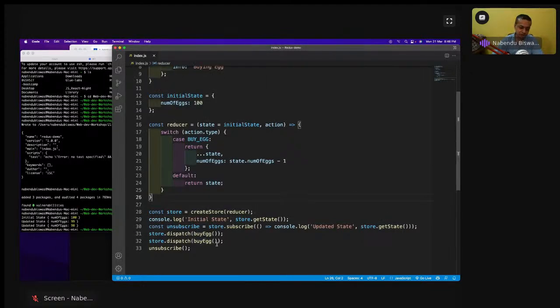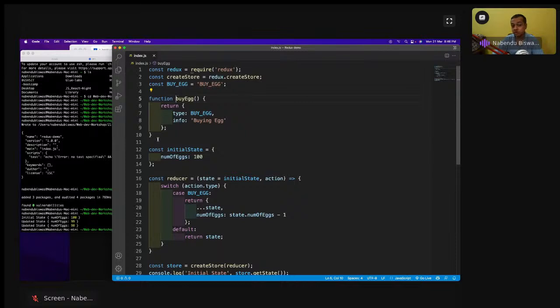Again I am doing this dispatch buy egg, dispatch buy egg is done. So now see again what will happen, dispatch buy egg is done, then it will again come here, state.nums of x minus 1, right now it is 99, it will become 98. So that is also one of the benefits of Redux.